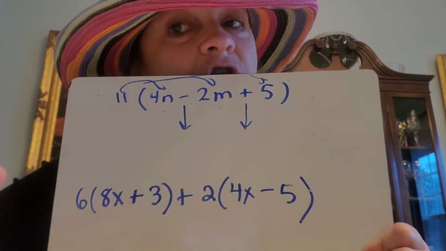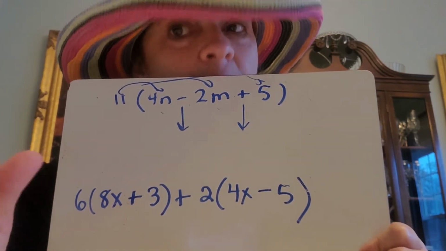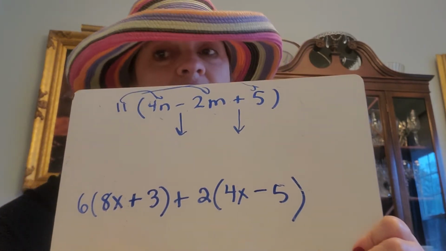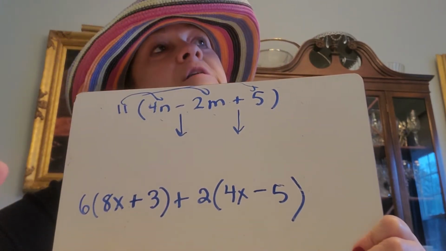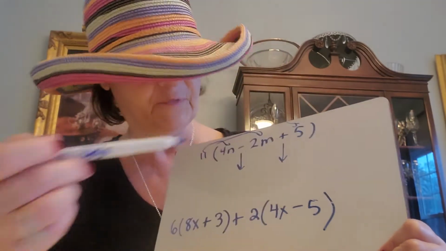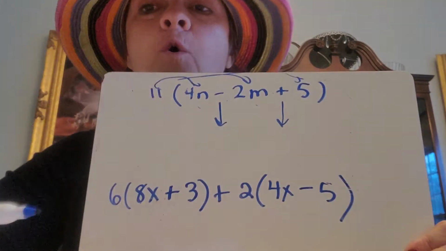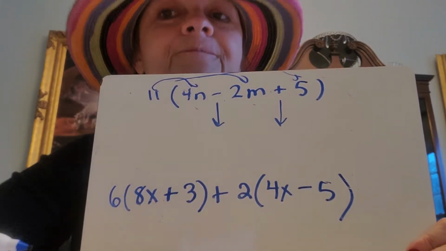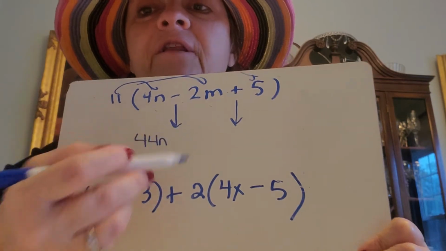Now, please don't raise your hand. I'm only going to call on the people that are being quiet in the background. So the first person I'm going to call on is, how about Josie? 11 times 4n. What's 11 times 4? You got it. That's 44n. Now we're going to bring down the little subtract sign.